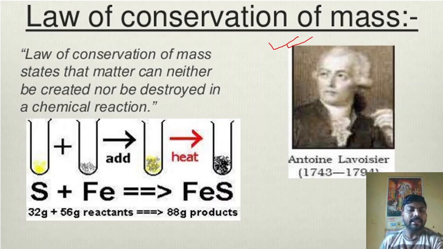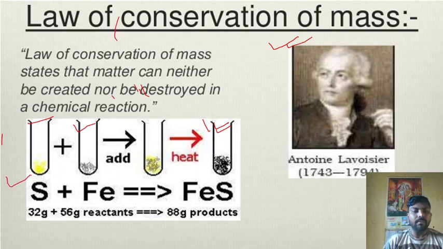Suppose one example: we have sulfur and iron. When we mix them and heat them, they form iron sulfide. Now just count their mass. We know sulfur has a mass of 32 gram and iron has a mass of 56 gram. Suppose I take 1 mole of sulfur and 1 mole of iron. When they react, they form 1 mole of ferrous sulfide.